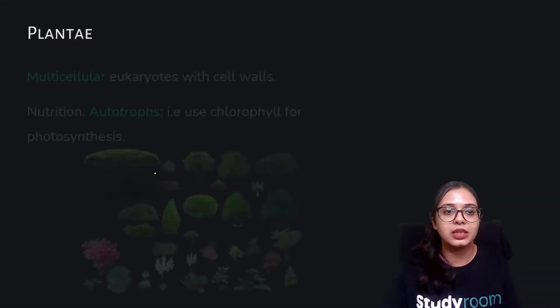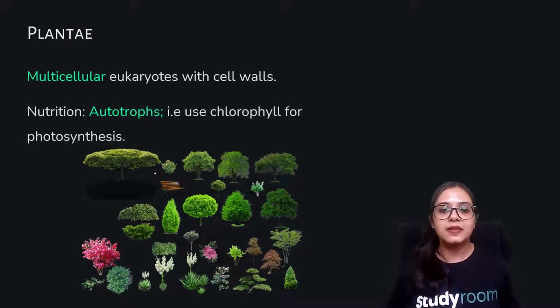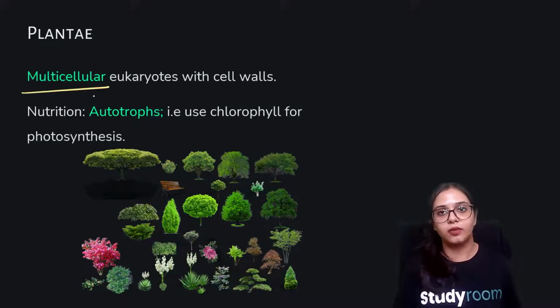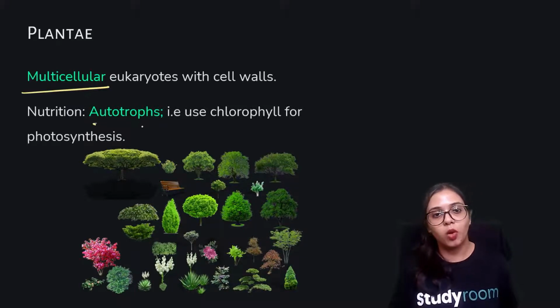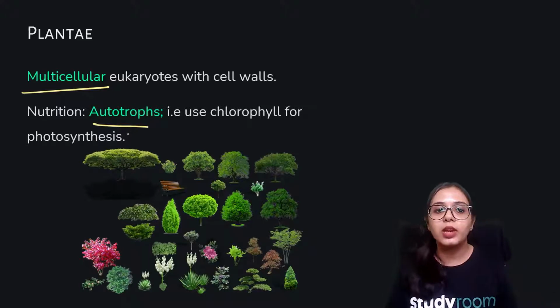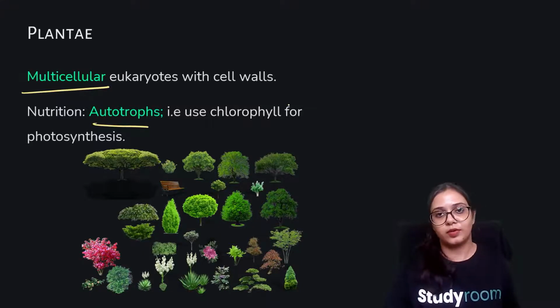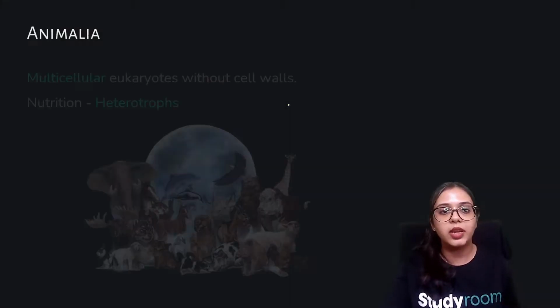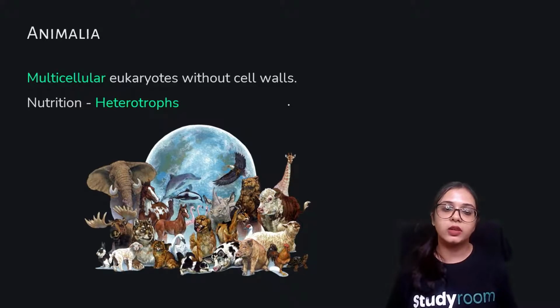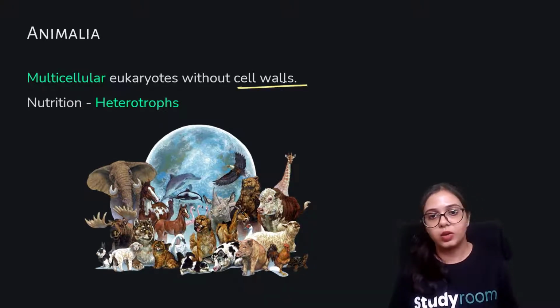Next, we have the plant kingdom. These are multicellular eukaryotes with cell wall, and their nutrition, they are autotrophs, means they wholly synthesize food for themselves and also for others. So they use chlorophyll for photosynthesis. And Animalia, they're also multicellular, they're eukaryotes, but they are without cell wall.